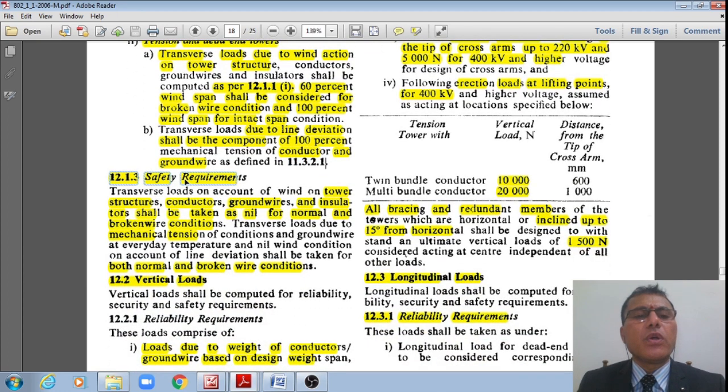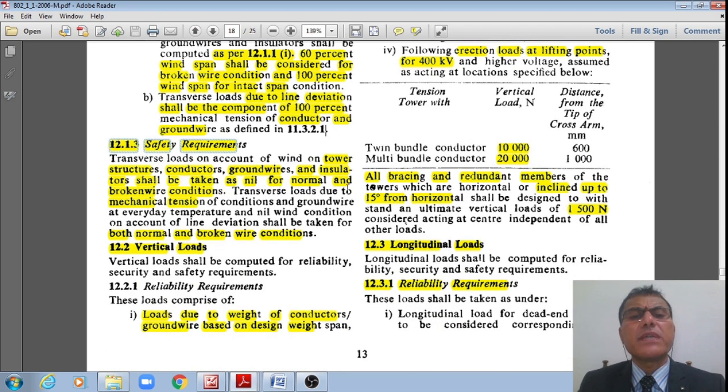Now also the loads due to the safety requirements, students, right? The transverse loads from safety requirement point of view on the tower structures or conductors and ground wires, insulators, etc. shall be taken as nil. No, you need not take. For normal or intact working conditions as well as broken wire conditions, you need not take.